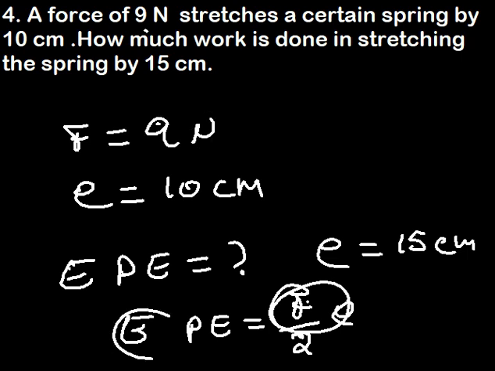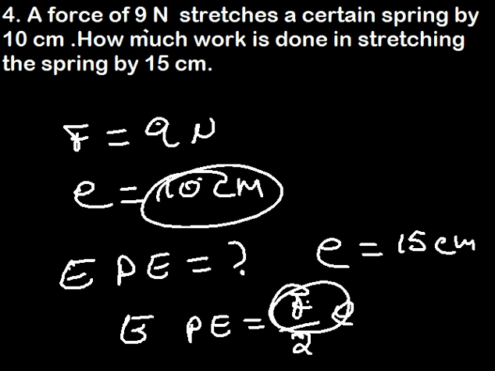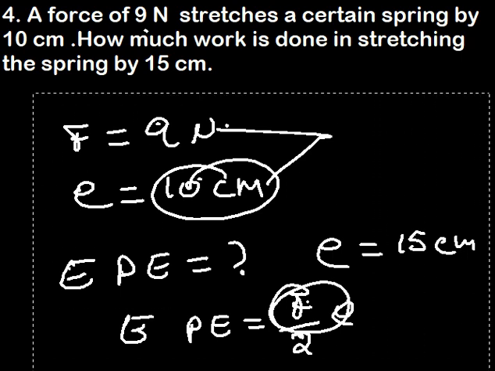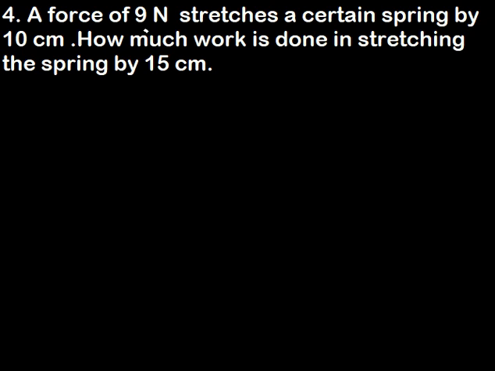Then we'll be able to find the elastic potential energy using this formula. Which means the 10 centimeters will not be used, but we can also find the elastic potential energy with this 10 centimeters as well. So keep that in mind.